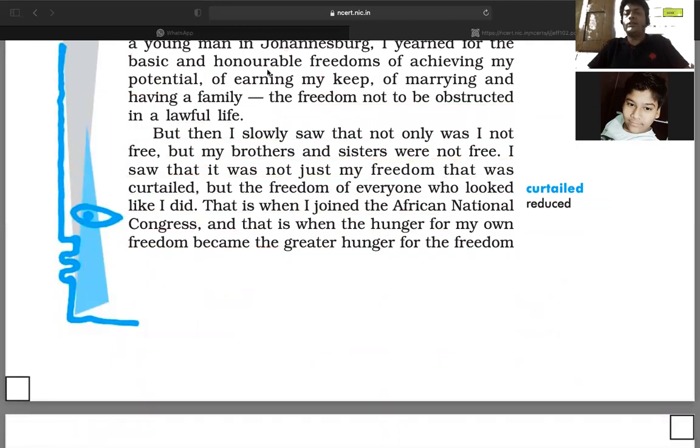But then again, the author also stated, but then I slowly saw that not only was I not free, but my brothers and sisters were not free. Now, it was not only Nelson Mandela who did not get that kind of freedom. It was all the young people of South Africa, whom he considered his brothers and sisters, who were not getting that freedom. That's why he pointed out, I saw that it was not just my freedom that was curtailed.